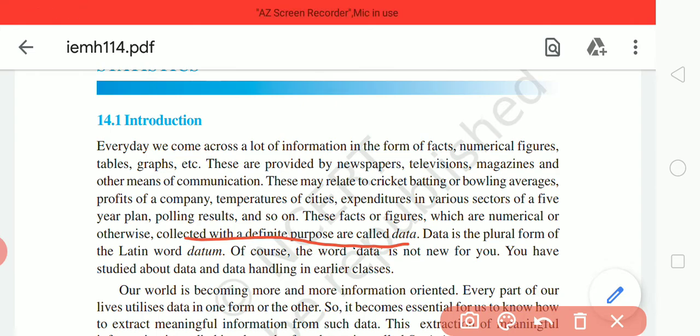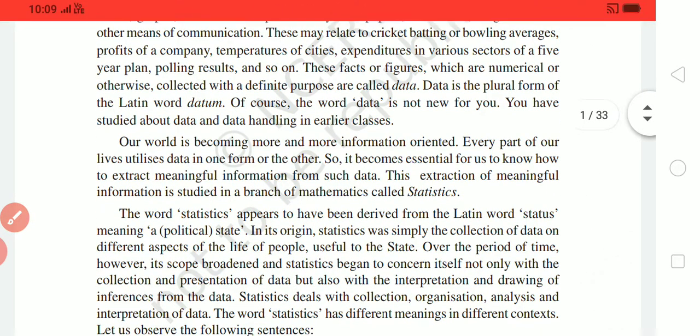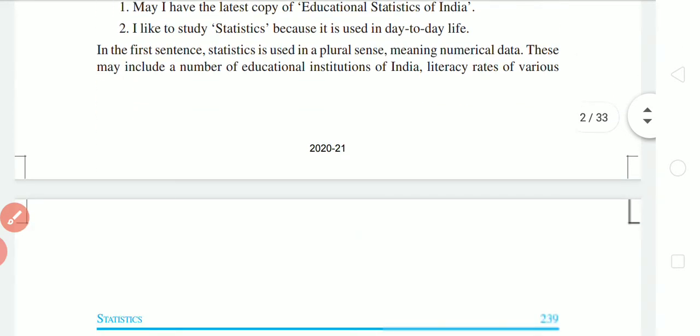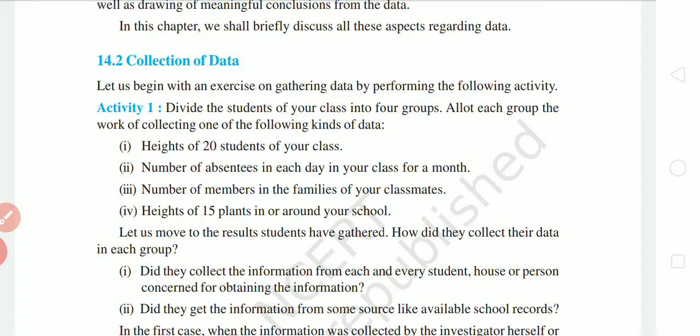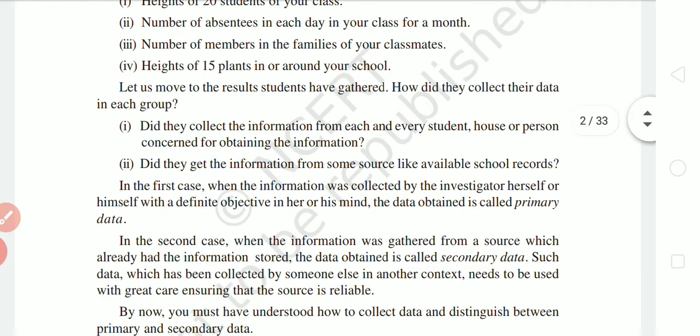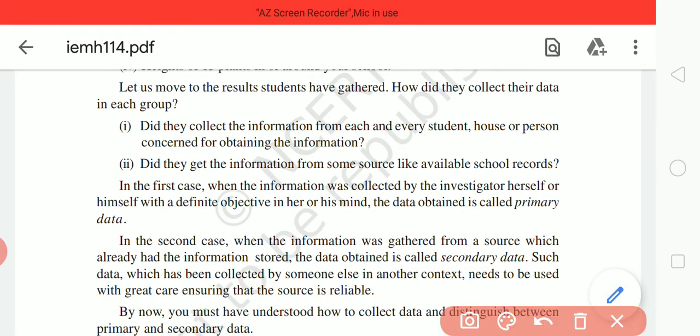If you collect the data and write it as it is, like five students got marks, so you will write the name of the student and the marks. And overall, if you say the students achieved more than these marks and less than these marks, this is the organization of the data, right? So here we have given some definitions about the primary data.